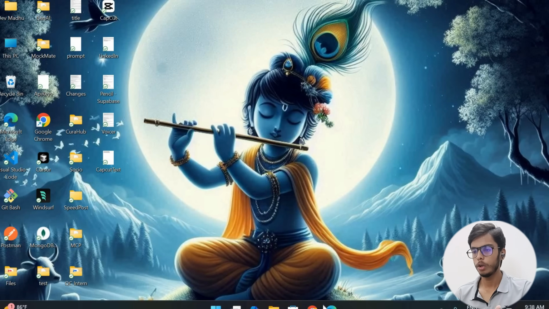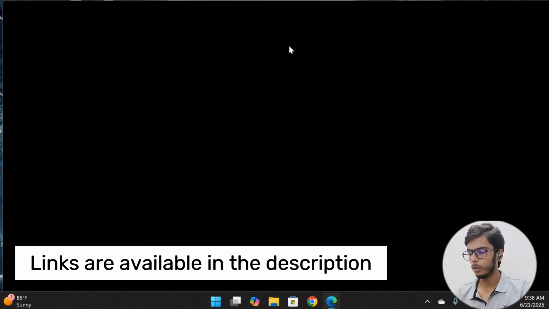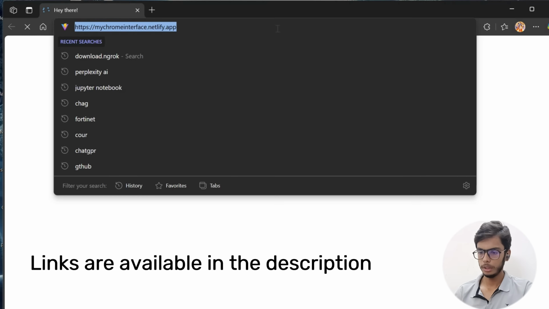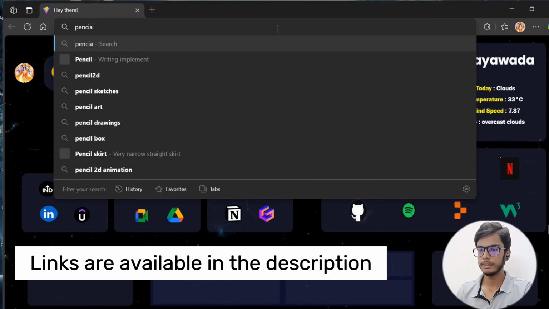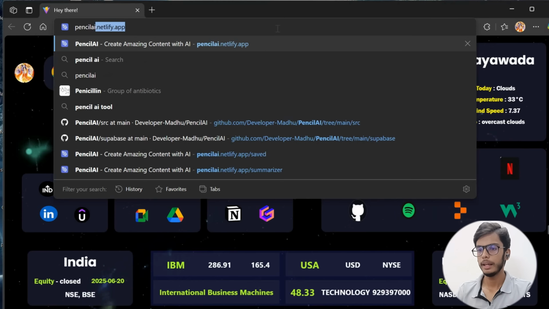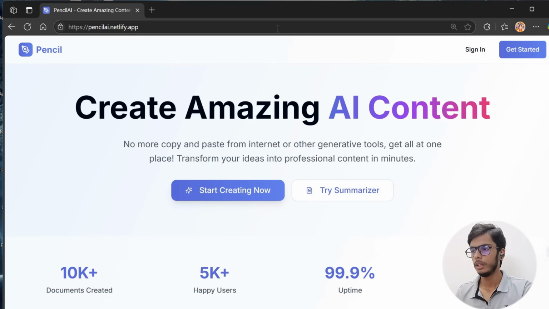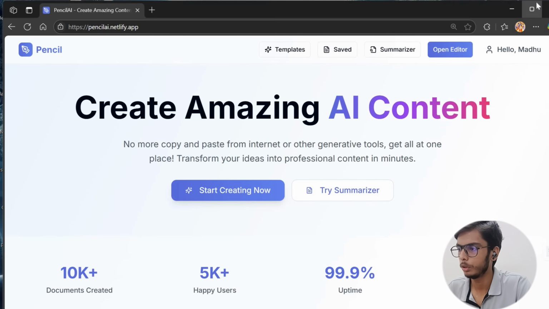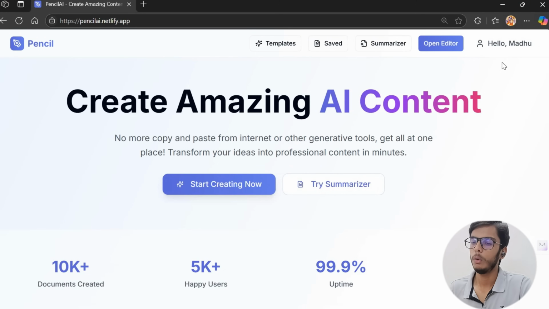So here we are on the computer screen, opening the browser. I have deployed the website as pencilai.simplify.app. And as you can see the interface of the application, as I have already created an account in this application, my details are automatically logged in. And for new users, you need to create your account using your Gmail ID and create a password for this application.